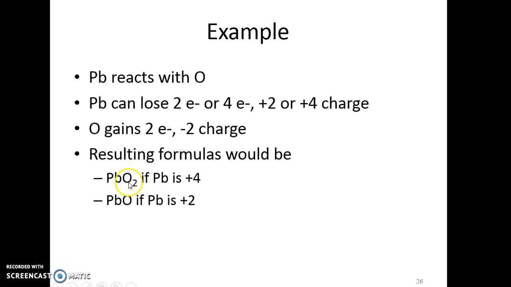What's the charge there? Well, if you look at this, you don't know whether it's +2 or +4 unless you look at the number of oxygens. There are 2 oxygens, so 2 times -2 is -4. So lead must have a +4 charge. Here, there's only 1 oxygen. That means lead must have a +2 charge.